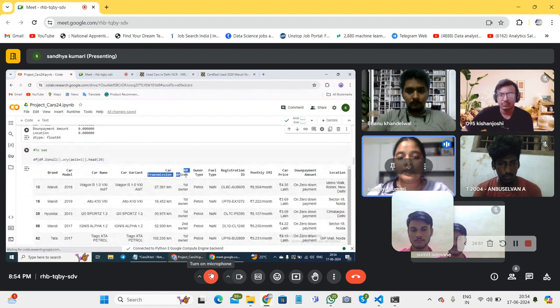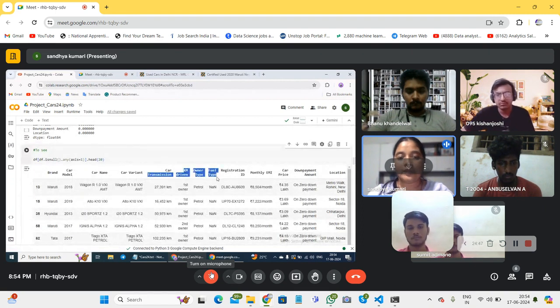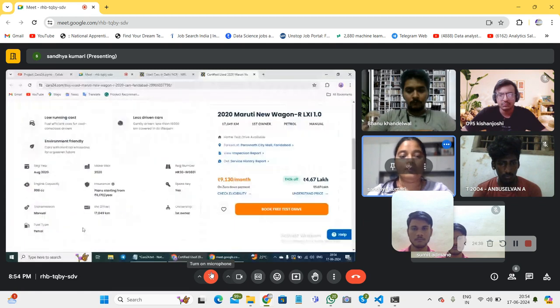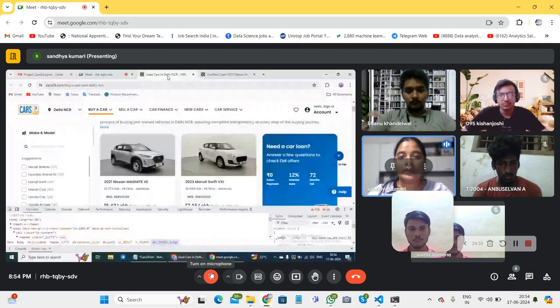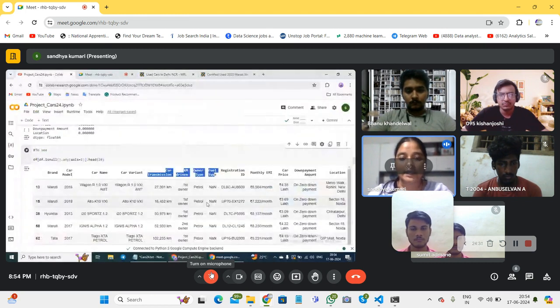When we searched for the errors inside, we got to know that when we were extracting the data from here, we used a list, and the list was containing all 10 elements. When the list contains only 9 elements, we get this error, where fuel type is getting null values.